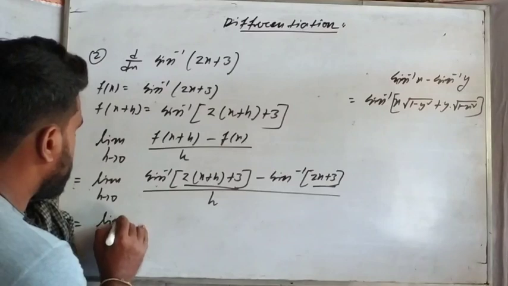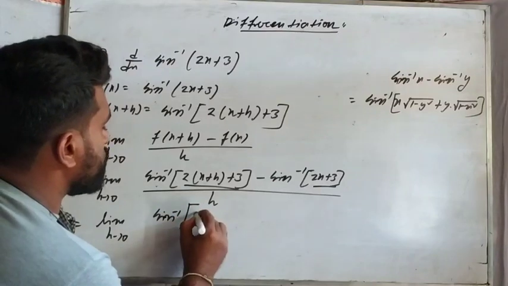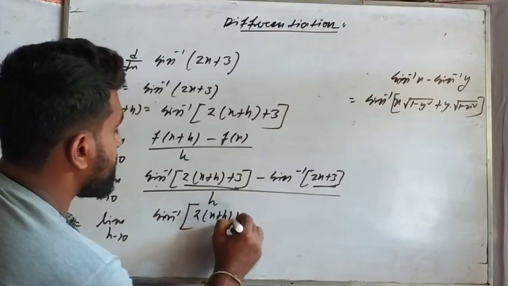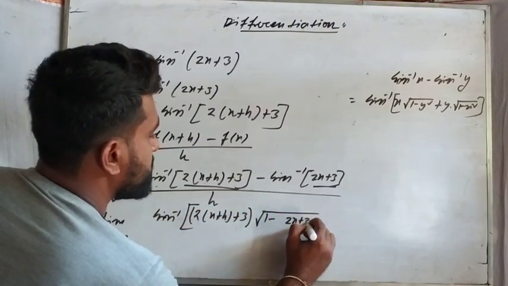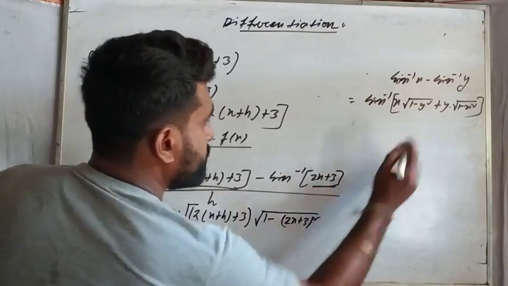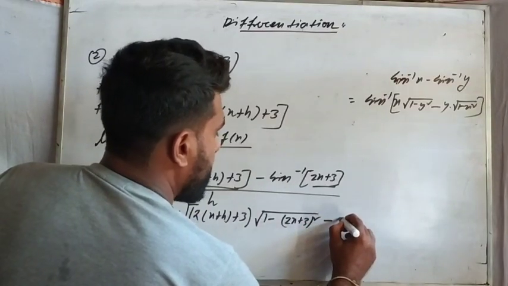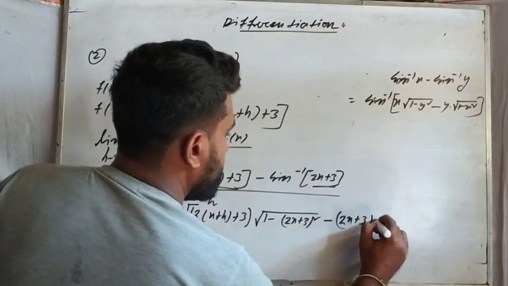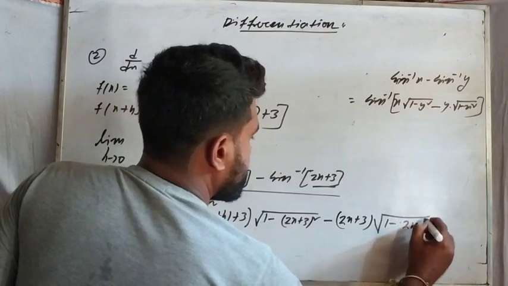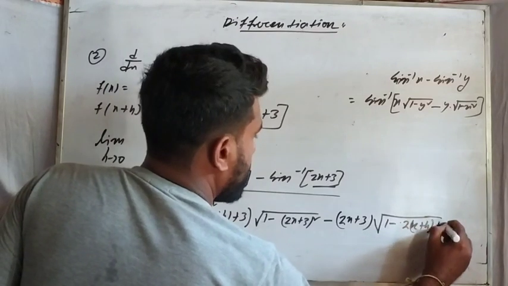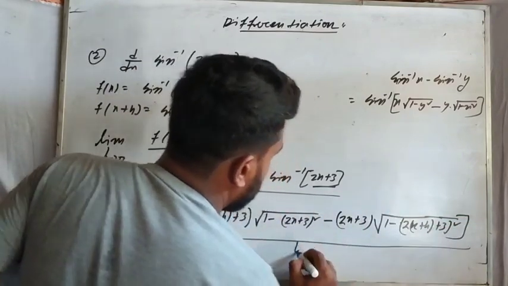So limit h tends to 0, sine inverse, compare with this formula, x into, what is your x here? 2 into x plus h plus 3. x into root over 1 minus twice x plus 3 whole square. Then minus, then minus twice x plus 3 into root over 1 minus 2 into x plus h plus 3 whole square. So this is the whole formula, a very long expression it is.